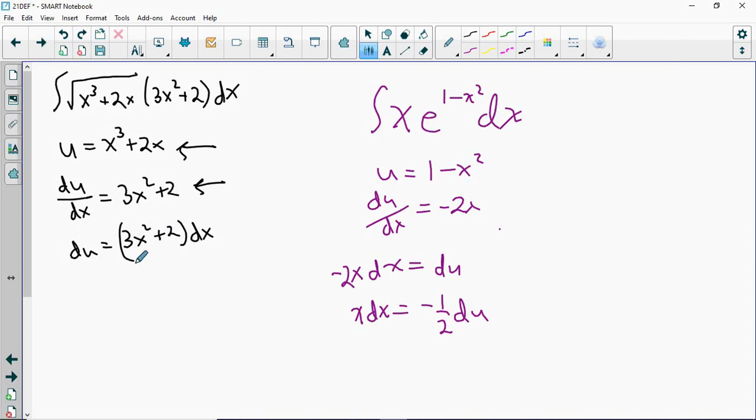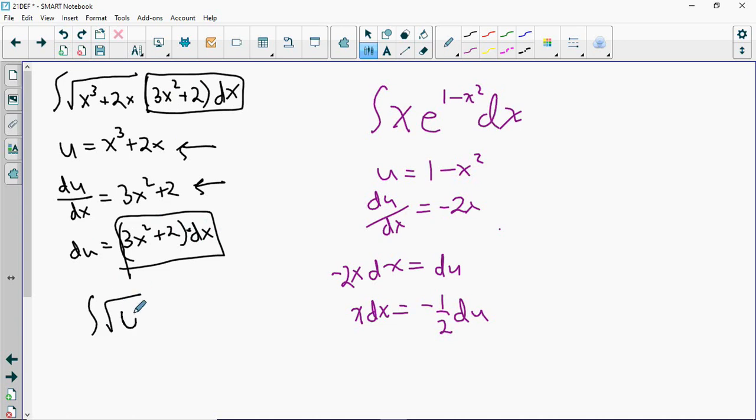and get the du alone, because then when we look back at the equation, we see, hey, I have 3x squared plus 2 times, if you will imagine that the dx is a number or something that can be multiplied by. It's 3x squared plus 2 times dx, and I do have that right here, so I replace that with the du. And then I get to the exact same place as the book did. I have integral square root of u in there, and then this whole thing becomes a du, and again, that's an easy integral to work out.